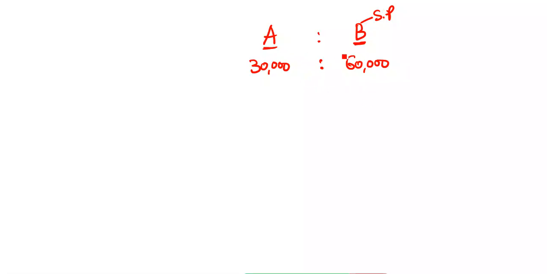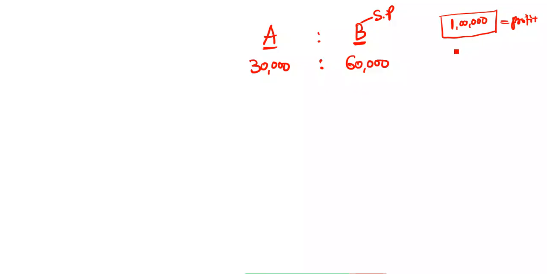So A and B started a business. A investing 30,000, B investing 60,000. B is a sleeping partner. At the end of the year, they get a total profit of, for example, 1 lakh rupees.